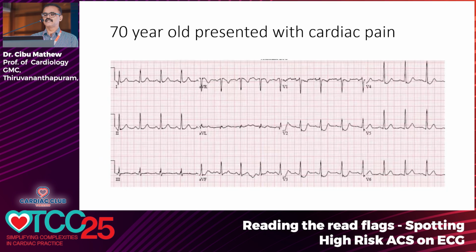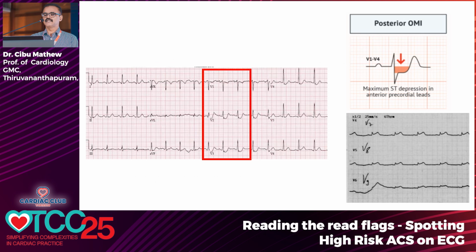Look at this ECG. By definition, there is no ST segment elevation and you cannot diagnose STEMI. But if you look carefully, there is ST segment depression in V1, V2, V3, which terminates in an upright T wave, and there is a prominent R especially in V2 and a prominent R in V1. This is posterior wall MI. This is an isolated posterior wall occlusive myocardial infarction where the 12-lead ECG can fool you, and this is a STEMI equivalent. You may take posterior leads V7, V8, V9 to diagnose this properly.